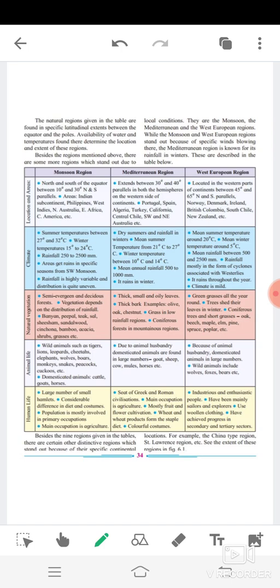While the monsoons and the West European region stand out because of specific winds blowing there, the Mediterranean region is known for its rainfall in winter. These are described in the table below. Now, natural region, monsoon region, Mediterranean region, West European regions.